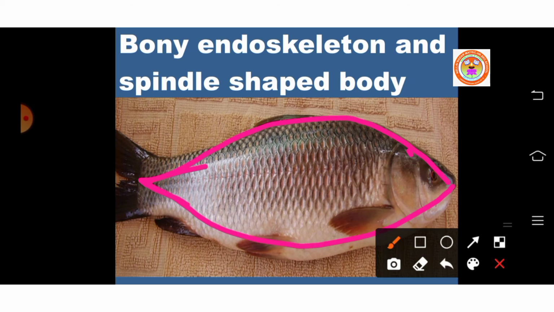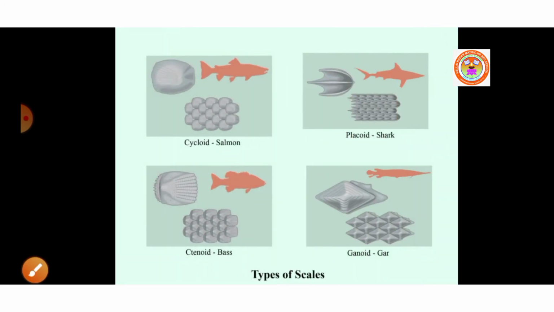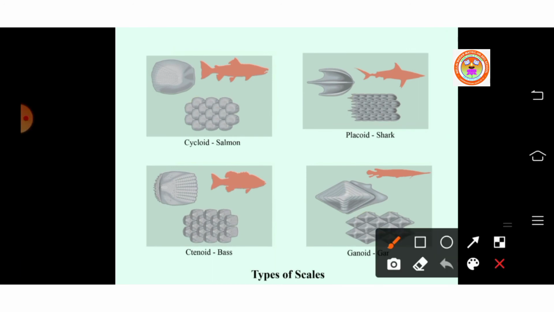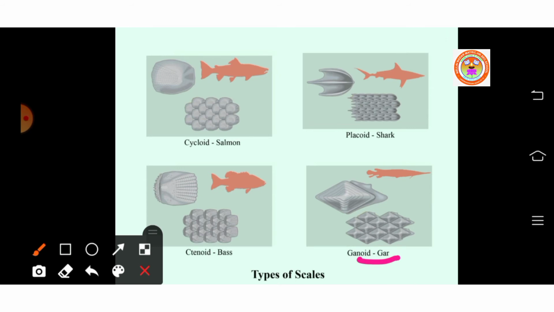Both the ends are tapering and the middle is broader, which is called spindle shape. Skin is covered by scales. Bony fishes are covered by ganoid scales or cycloid scales or ctenoid scales. We already learned that cartilaginous fishes are covered by placoid scales.